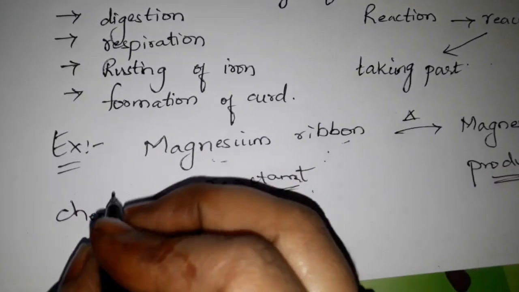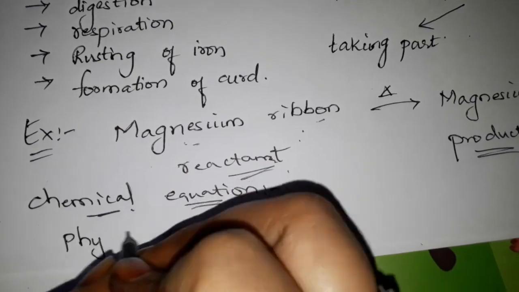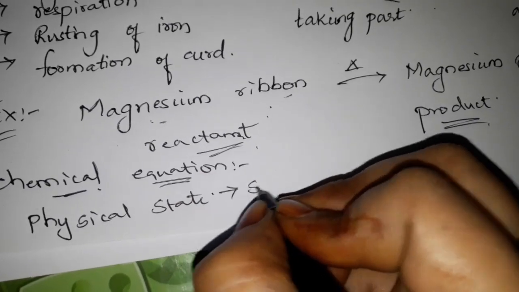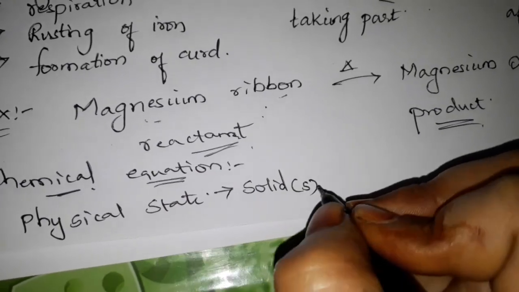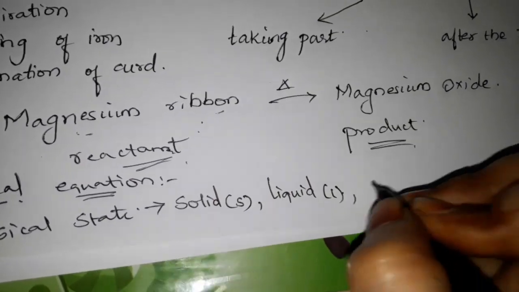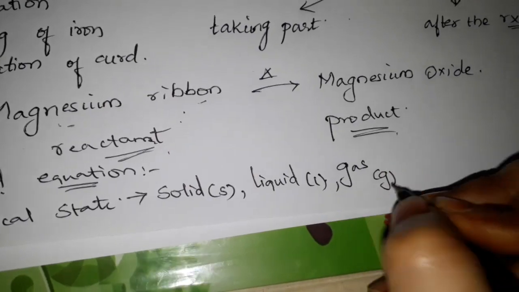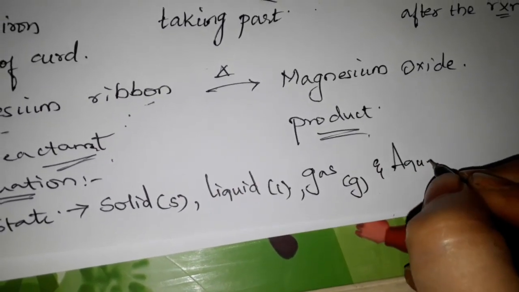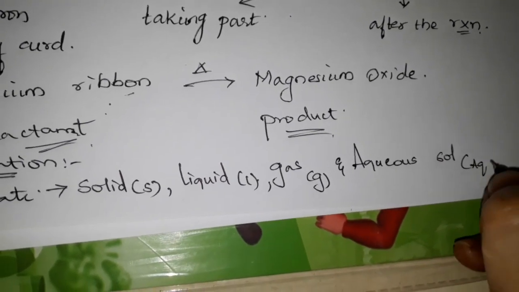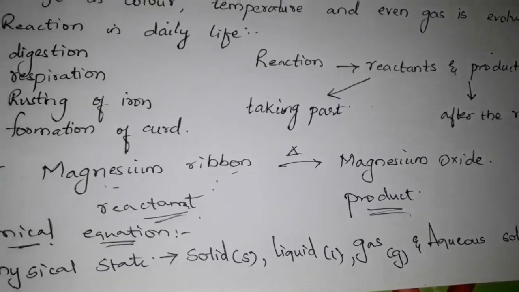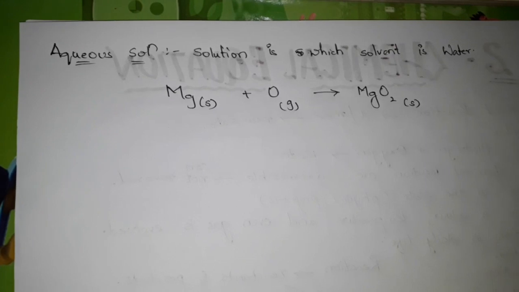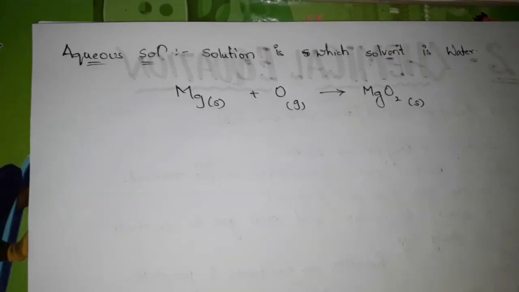Now what is physical state? We have learned physical state. Physical states are nothing but we have solid, which is given by S, liquid which is given by L, and gases that is given by G, and we have aqueous solution. This is the one major new word for you all. Aqueous solution is given by AQ, right? So thus we have learned what physical states are. Physical states are of four types, that is solid, liquid, gas and aqueous solution.